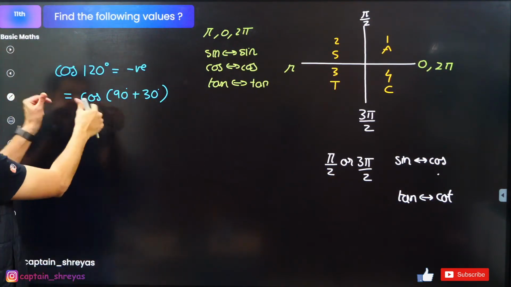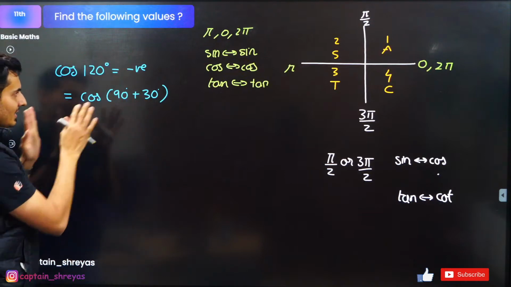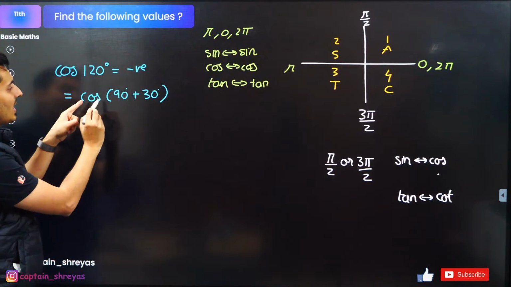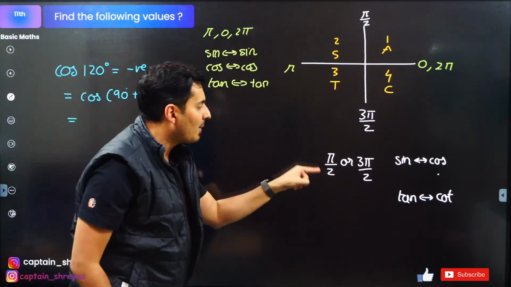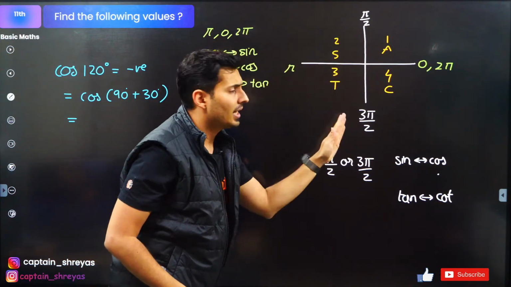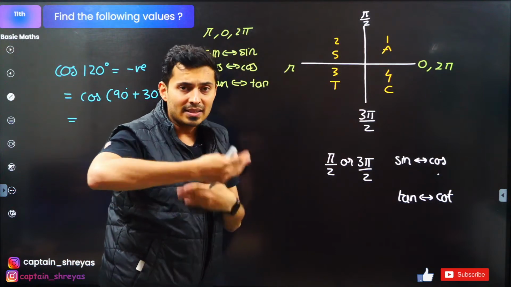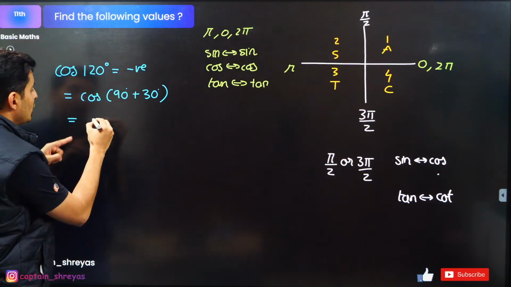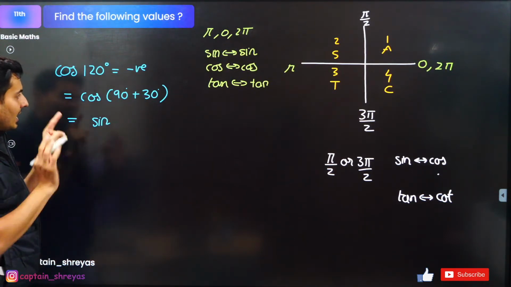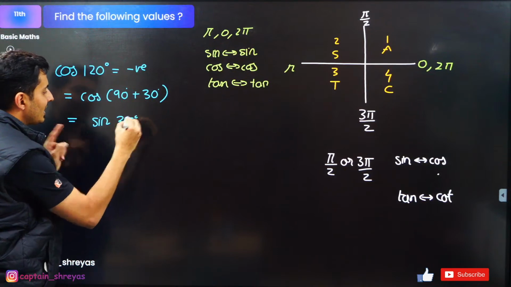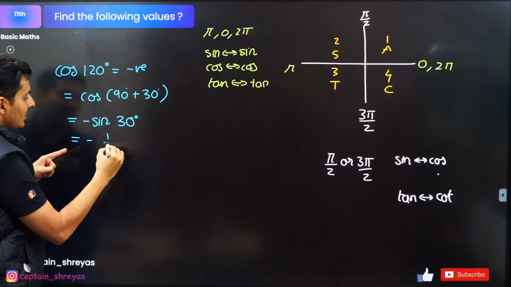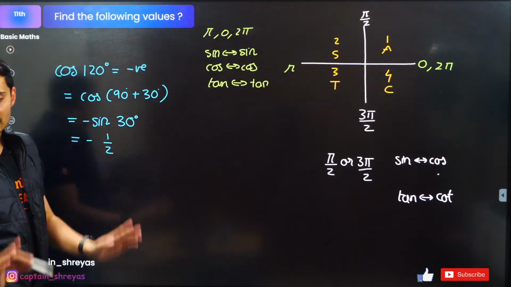Okay. Rewind back. Cos of 90 plus 30. Let's come back over here. 120 is 90 plus 30. So when I see it's 90, meaning pi by 2 radians or 3 pi by 2 radians, whenever it's on that vertical line, plus or minus, cos becomes sine, sine becomes cos. So this cos should become sine. Everybody with me? Exactly. And what is remaining over here? This is basically 30 degrees. This negative will come over here as it is. Sine 30 is just half. That's it. Nothing else will be there.